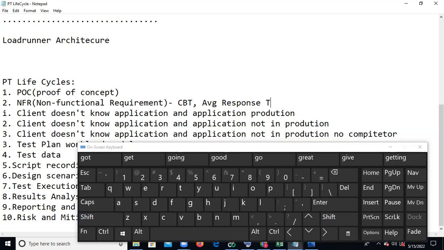And after that, average response time. What is the average response time? It is for one user, what is the response time. It means the round trip of a request, we already discussed, right? For login, how much time it is taking. These things we need to ask the client: what are the critical business transactions in our project, and what is the response time of each and every transaction.